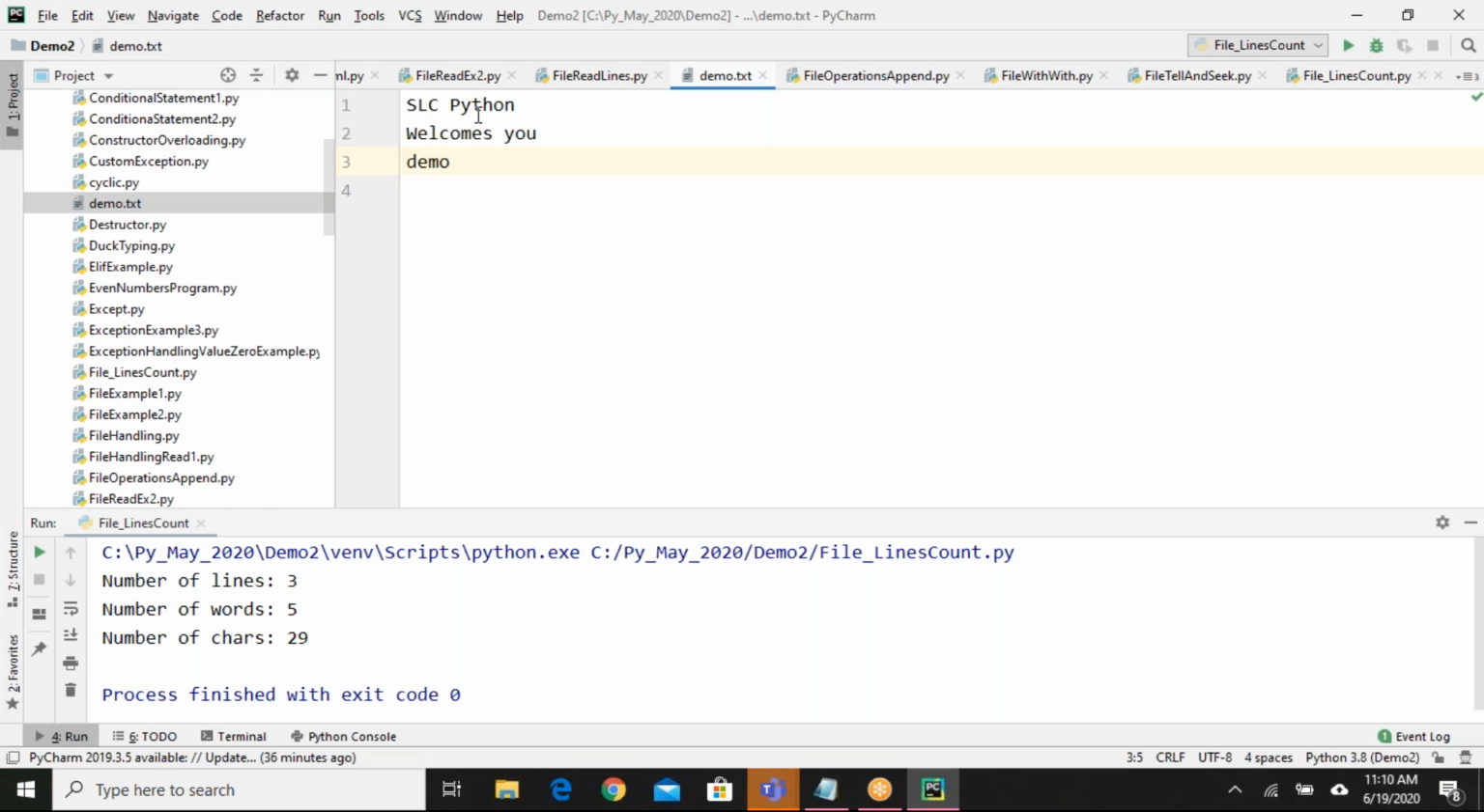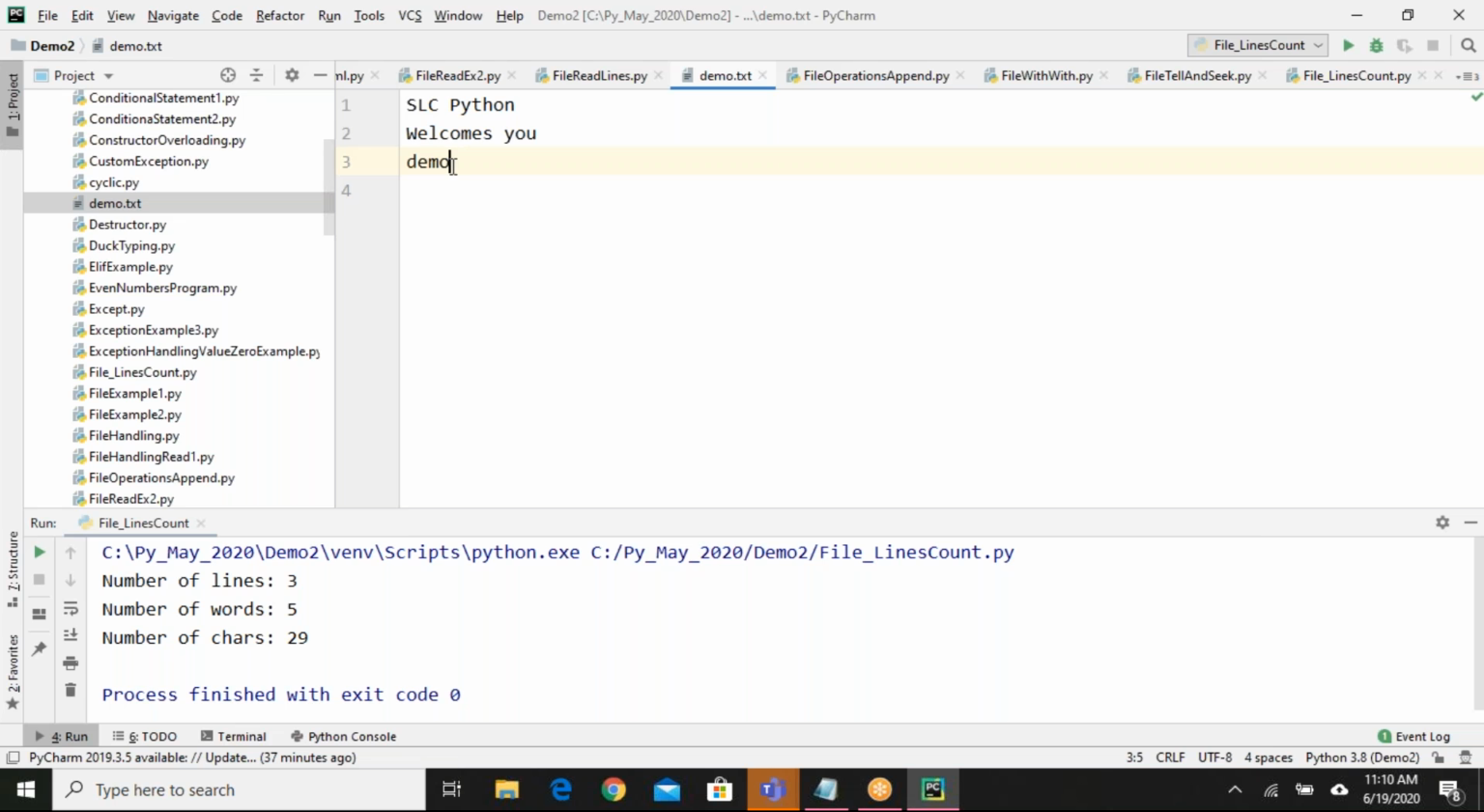Now it comes to 11. Then 11, 12, 13, 14, 15, 16, 17, 18, 19, 20, 21, 22, 23. The second line is 23, sir. After it, consider backslash n also, 24. And demo is 25, 26, 27, 28, and the last line is 29.